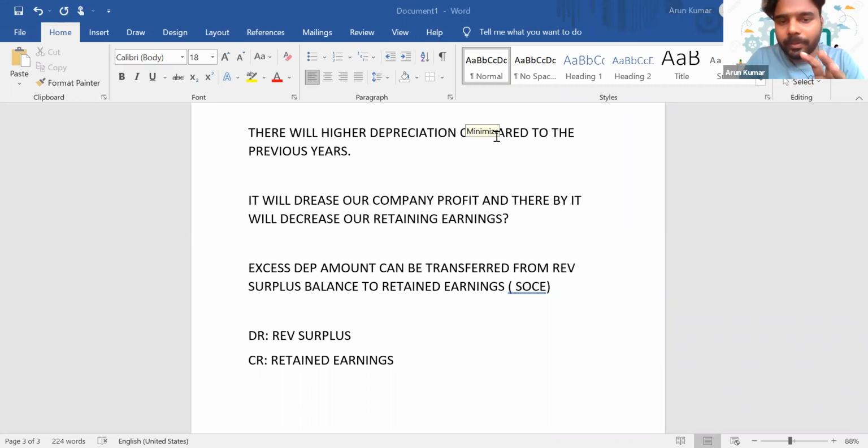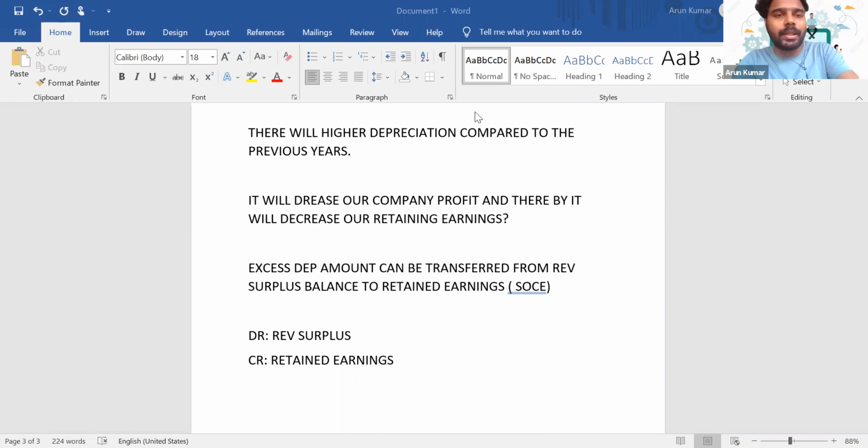So this excess amount will get transferred from revaluation surplus to retained earnings. Yeah, I will take the conceptual framework. No, this is not compulsory. Actually, it's an option given to the company by IFRS, but mostly everyone does that.